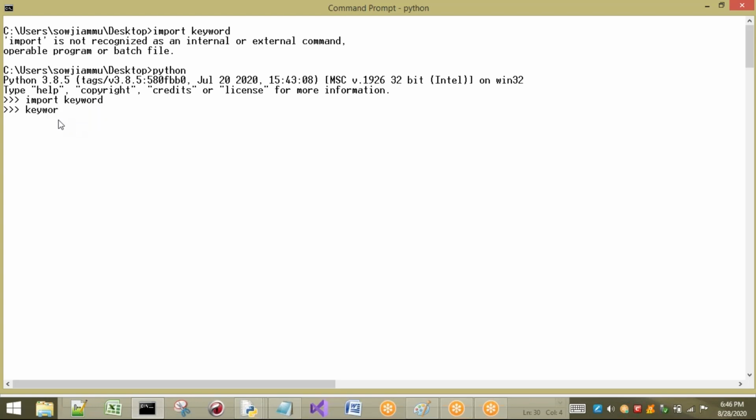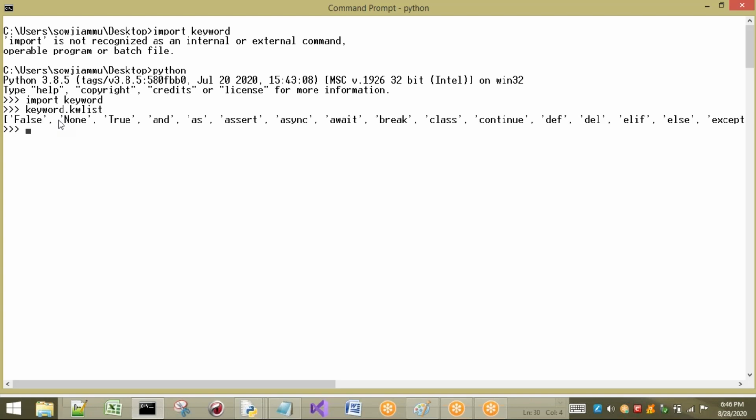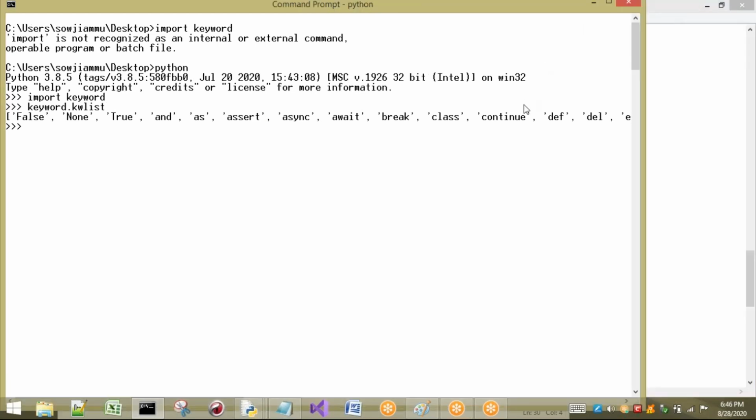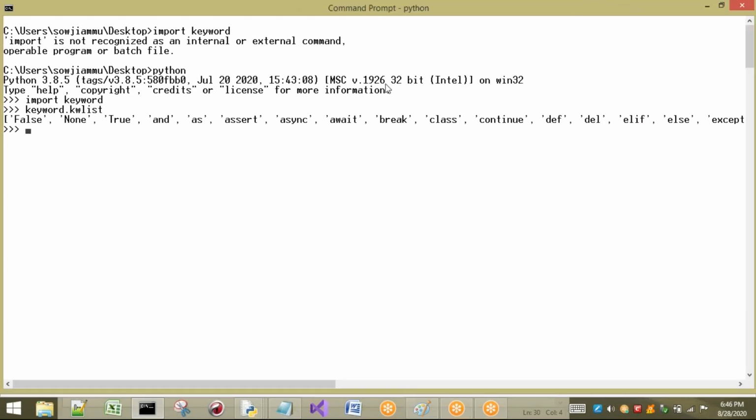we have to type a field name called kwlist, that is keyword list. Enter. See, it is going to show you the list. I will copy this and paste it in a separate notepad.